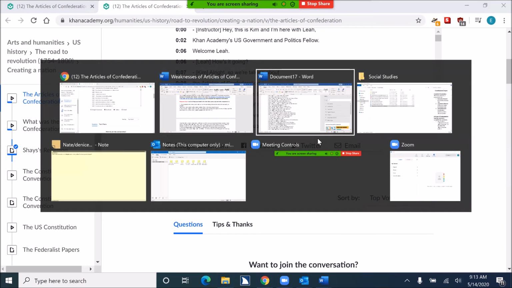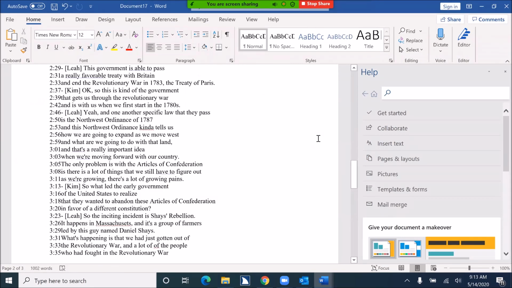Weaknesses of Articles, Document 17 Word. Page 2. I created a temporary unsaved Word document to paste my transcript into so that I can quickly select out a quote. And then when I don't need it anymore, I can quickly not save it. 2:31, a really favorable treaty with Britain. 2:33, and ends the Revolutionary War in 1783. The Treaty of Paris.